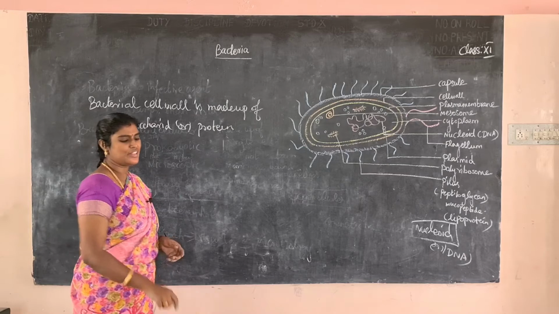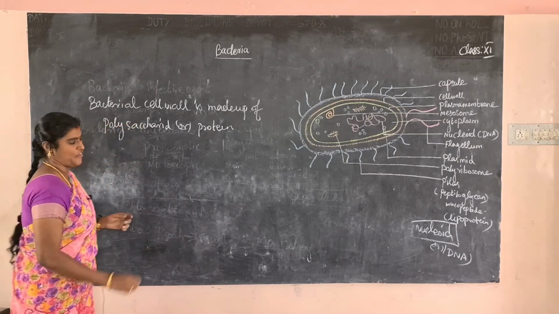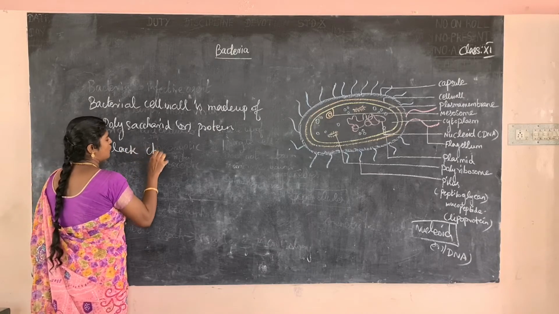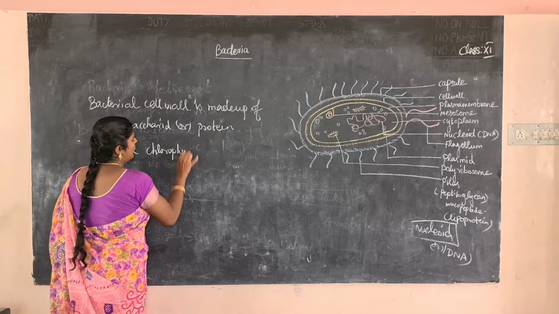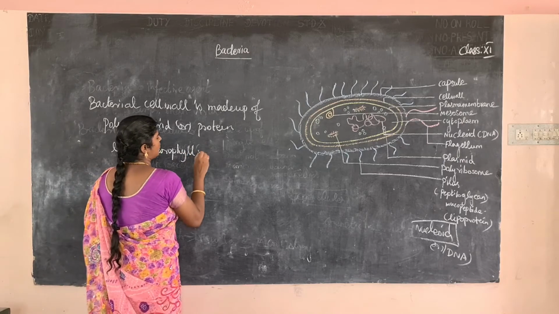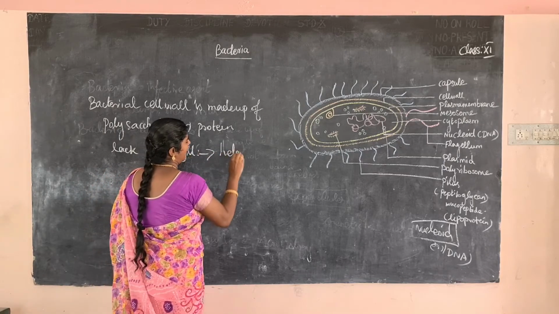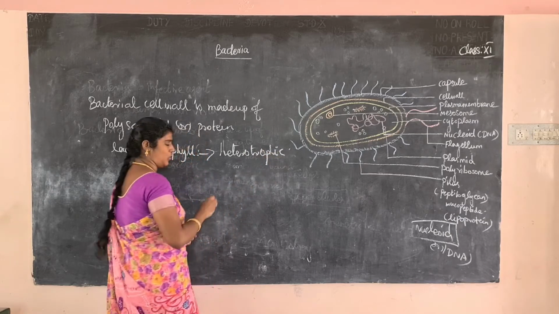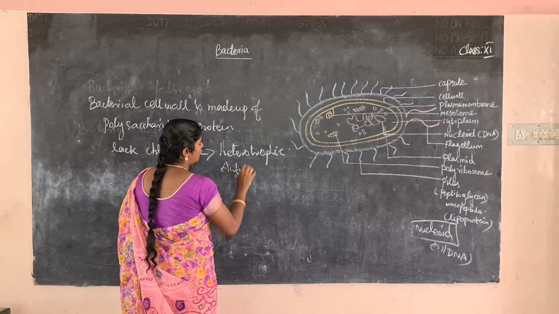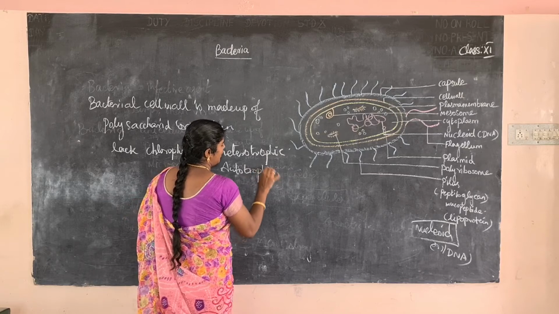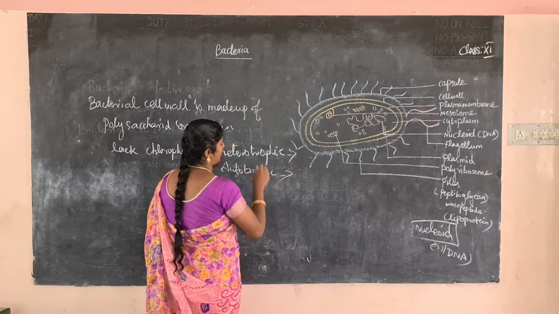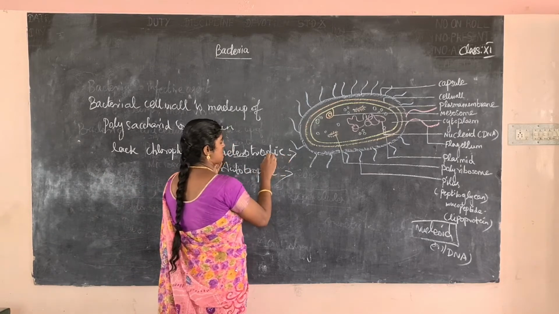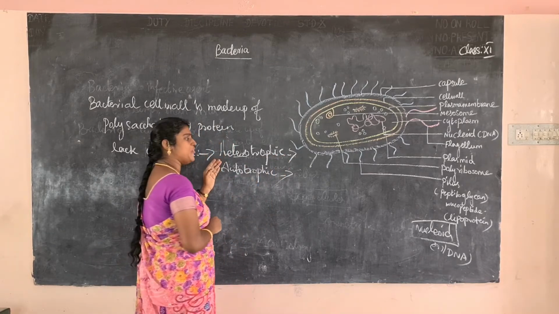Most of them lack chlorophyll, hence they are called heterotrophic. Some bacteria are autotrophic. What is the meaning of heterotrophic? They depend on another for food. Hetero means different, so it depends on another organism. An example is the bacterium Vibrio cholerae.